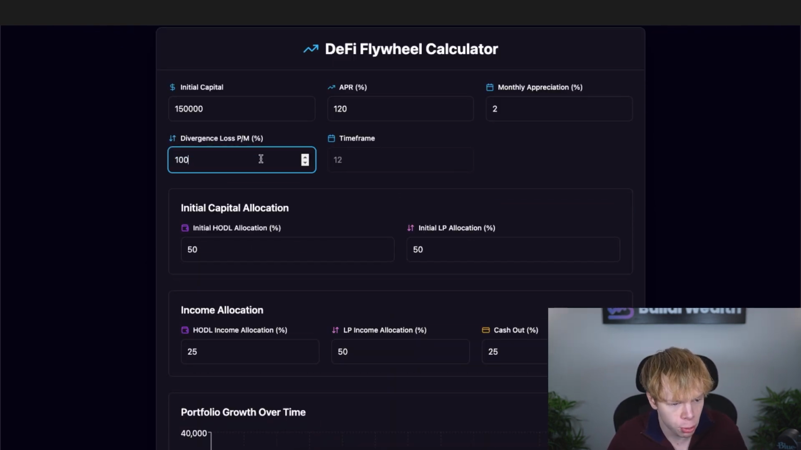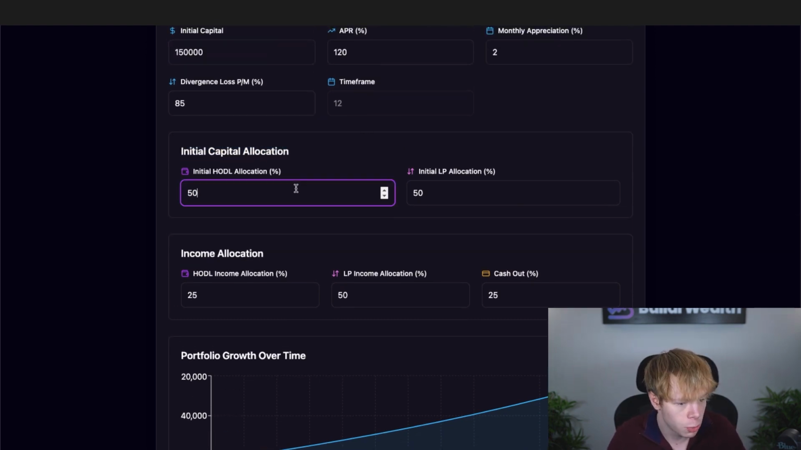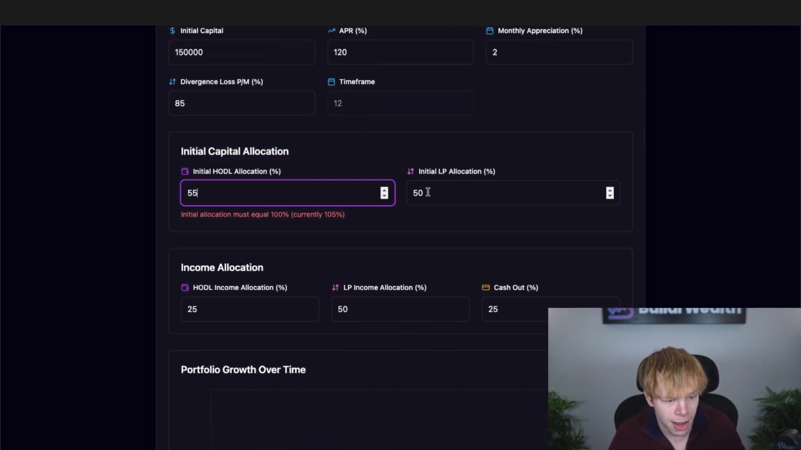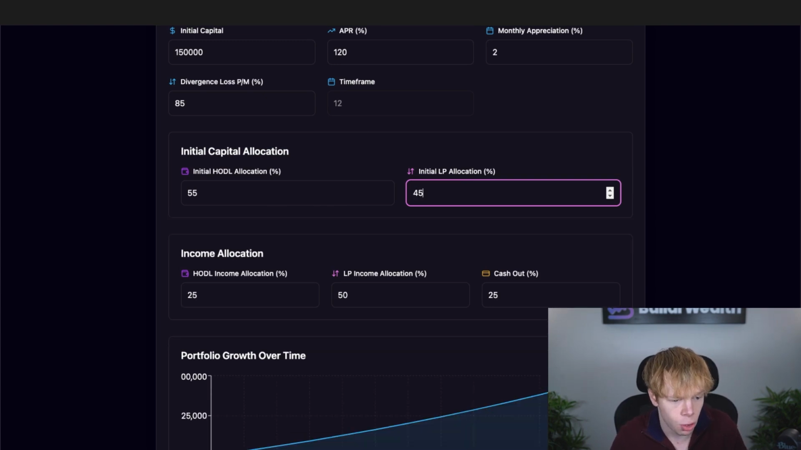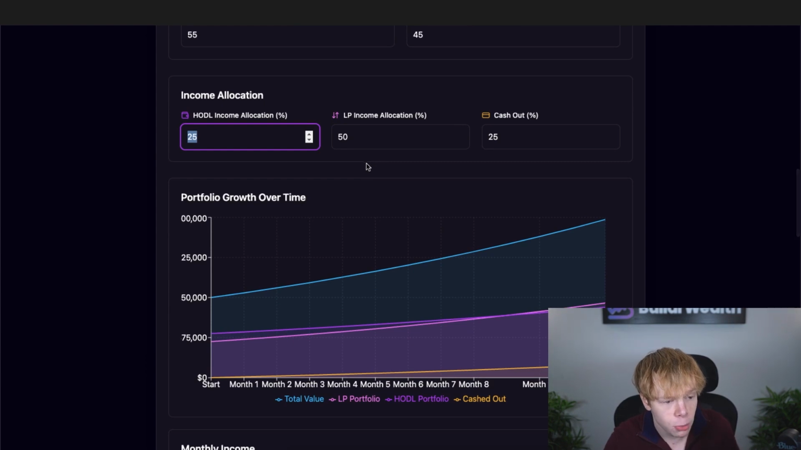And then our divergence loss profit margin. If you don't know what this is, keep it at 100%. Whereas if you do know what this is, it's basically taking your versus HODL number on your LP portfolio and dividing it by your overall earnings. Now, I'm typically at 85% profit margin on my income, which is great. And then we look over here on my initial capital allocation. Once again, I want to have about 55% over here and about 45% over here. So just like that, we adjust those numbers. Then we talk about what happens to this income. So this is going to help you do it from an overall portfolio level on a very, very broad spectrum. Again, in our legacy program, this is something that we dive deep into, like where exactly we're allocating the income.